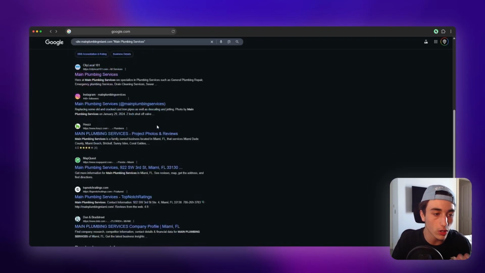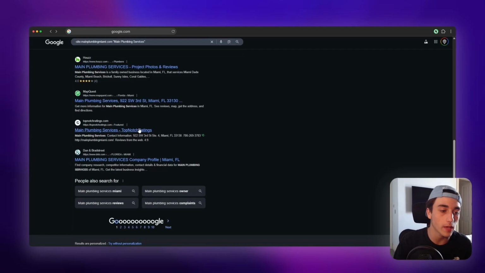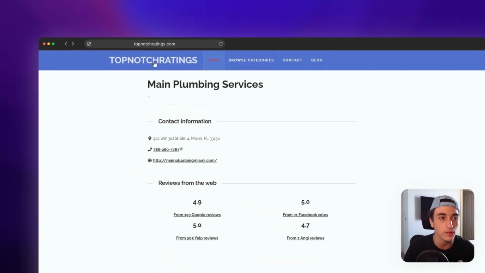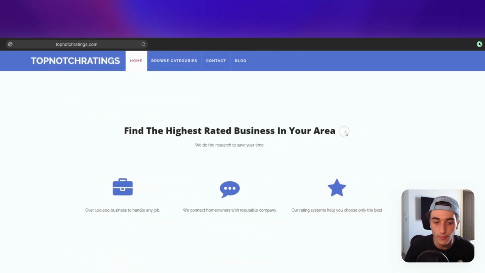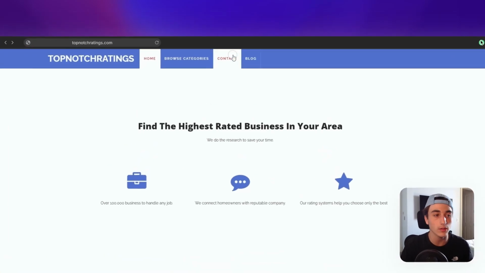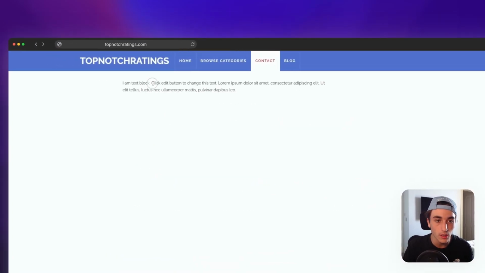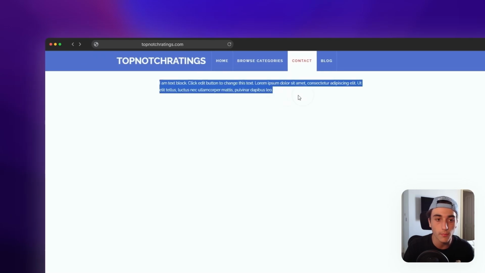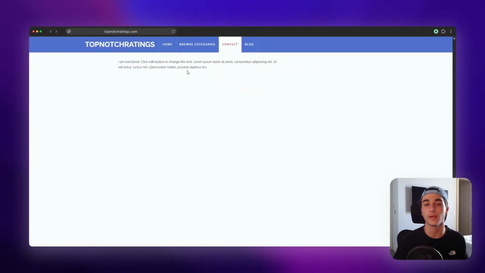Now, with some harder companies, they're not going to have a button like that. Let's see, maybe Top Notch Rankings. Do they have a button like that? No. As you can see, they don't have a button like add your business. So what I do is I click on the contact button and find their contact page. I would look for their email or something and send an automated message to as many people as possible. So that's basically how you build citations.